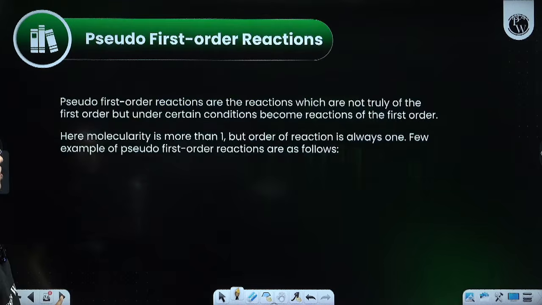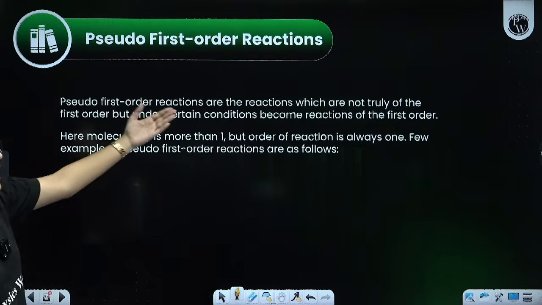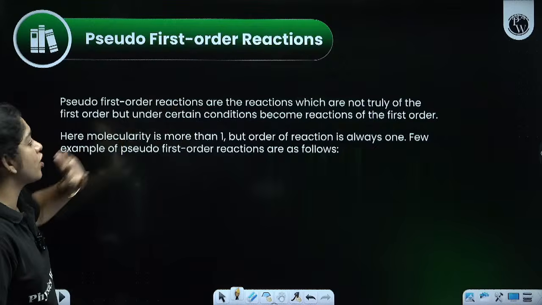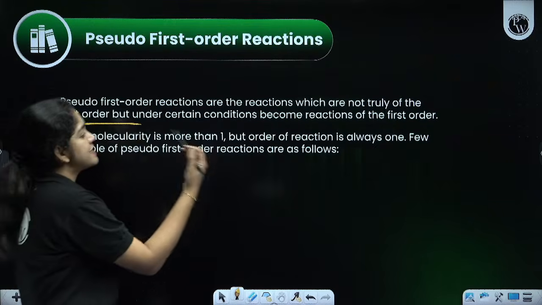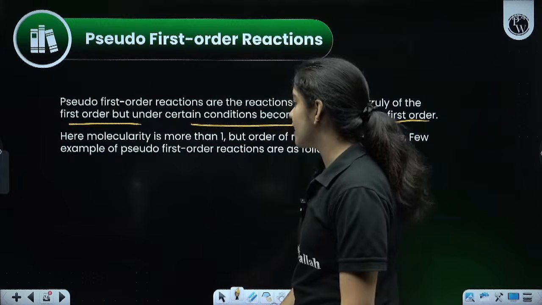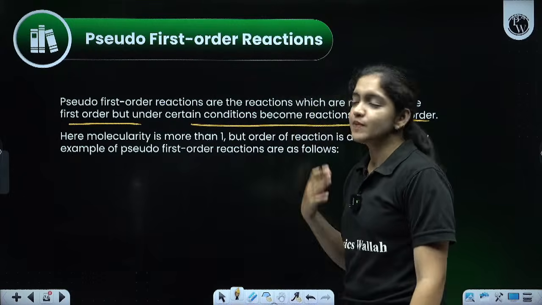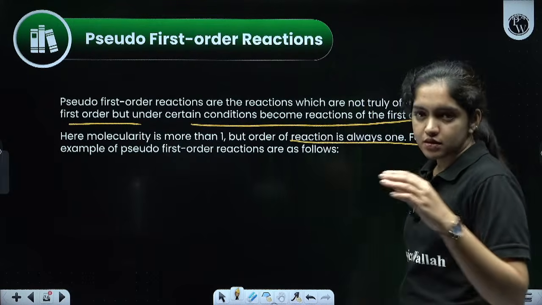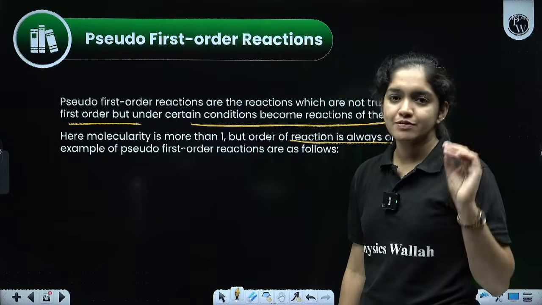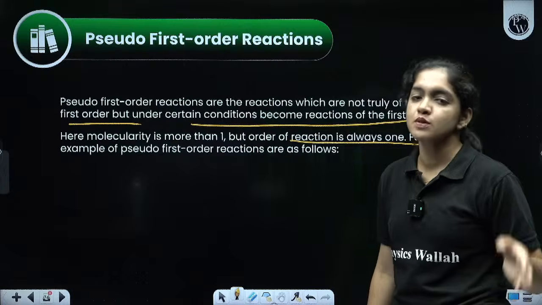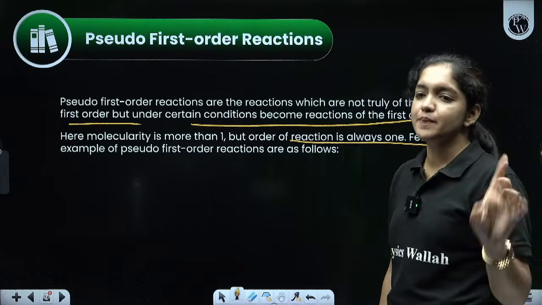Third order reaction is not there. Pseudo first order reactions are reactions which are not truly first order, but under certain conditions, they try to follow the first order reaction. This is a definition for you. Here the molecularity is more than 1. Molecularity will be more than 1, but the order of the reaction is always 1. Just look at the example, it is very, very important for a pseudo reaction. The molecularity won't be 1, but the order will be 1 only.